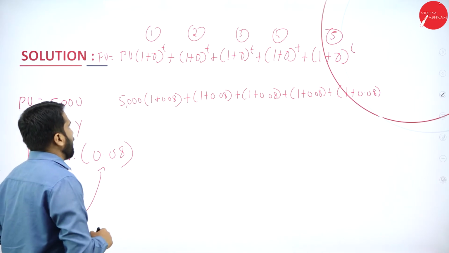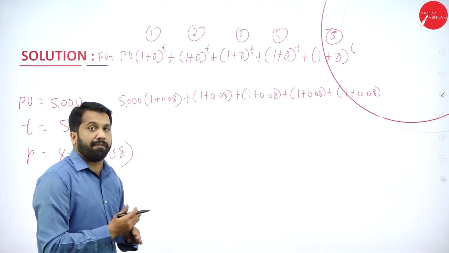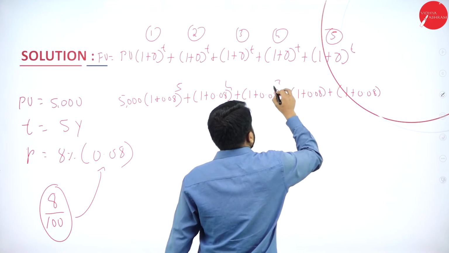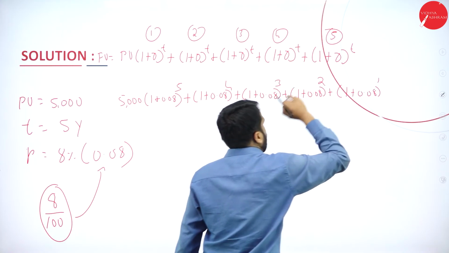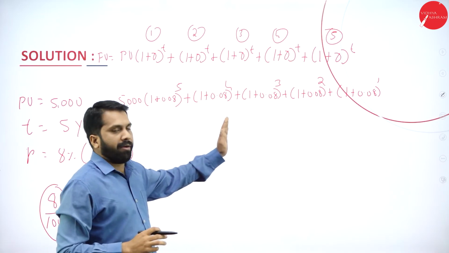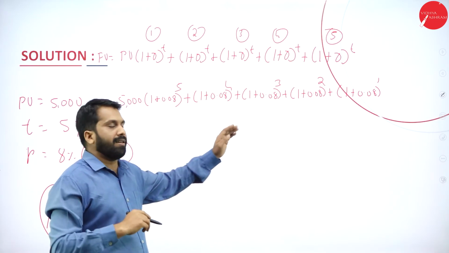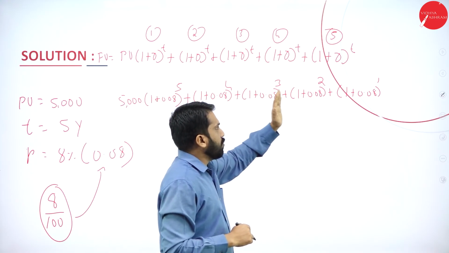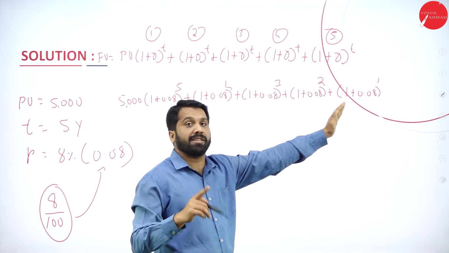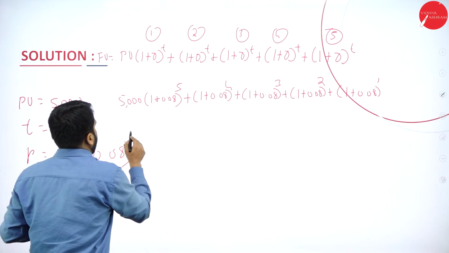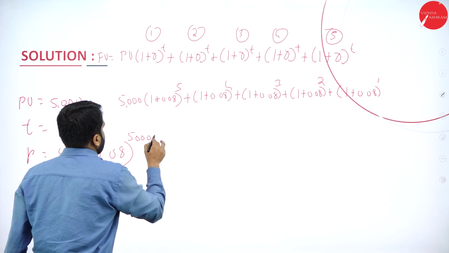Now, what is the time? Well, it is the beginning of the year. So start from 5, 4, 3, 2, 1. Like this you are supposed to calculate. If it is the end of the year, instead of 5, 4, 3, 2, 1, the last one will be 0. Now, we'll calculate this. 5,000 will remain as it is.